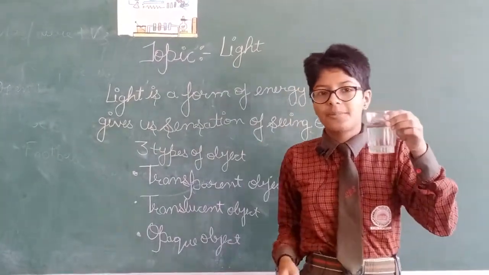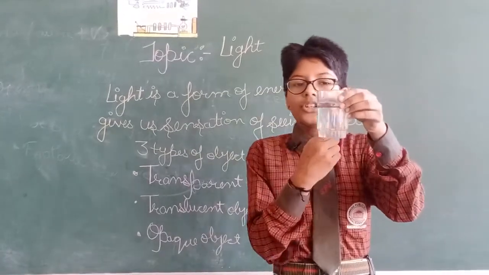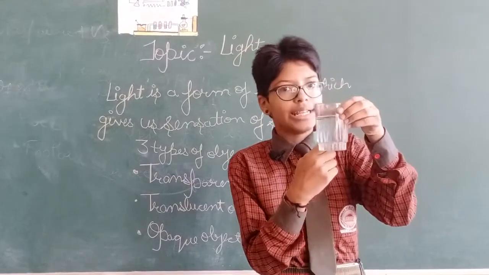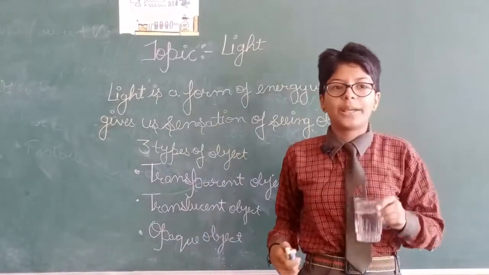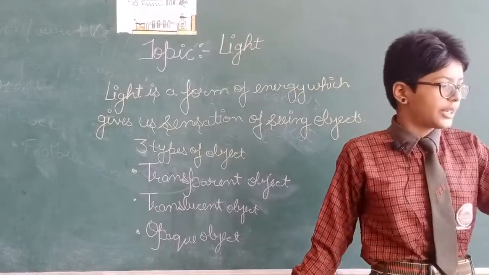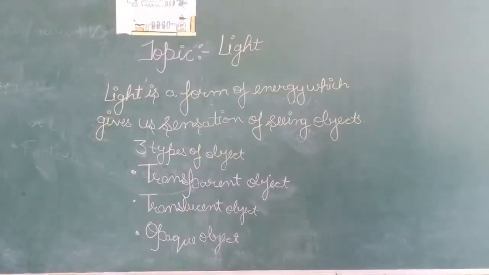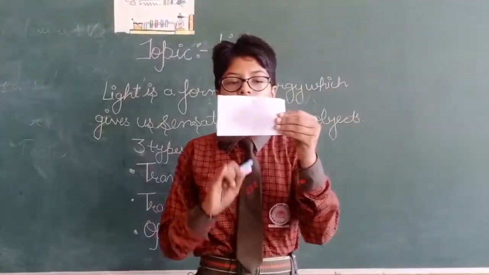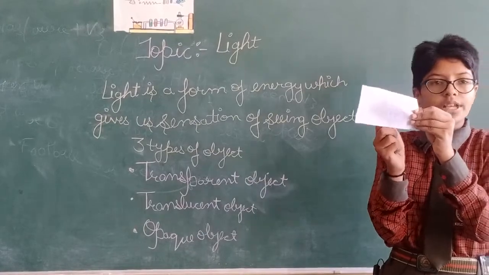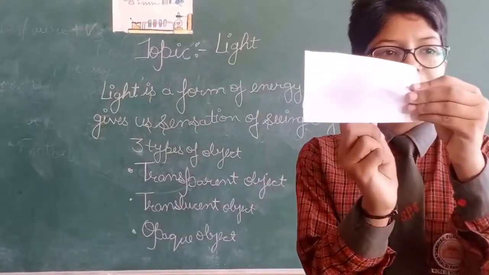Now I will show you an example of each object. So this is a transparent object. If I show you chalks through this, are you able to see the chalks? Yes, because it is a transparent object. Now I will show you the translucent object. This is a paper on which I have put some oil. This is a translucent object because when I show you the chalks, you are able to see them partially.